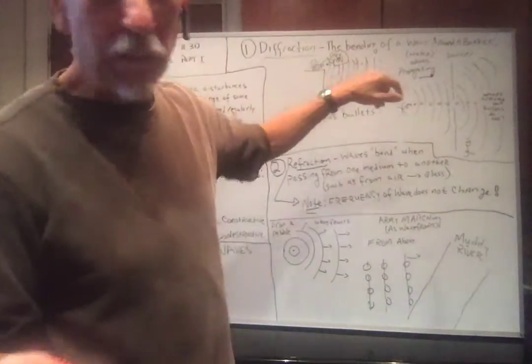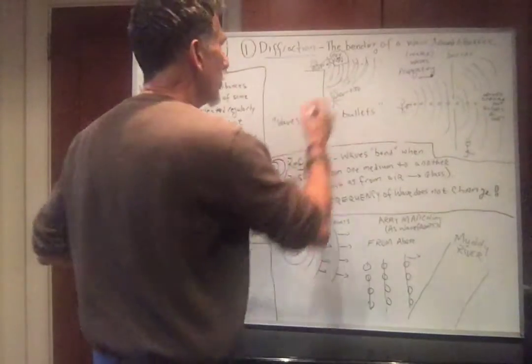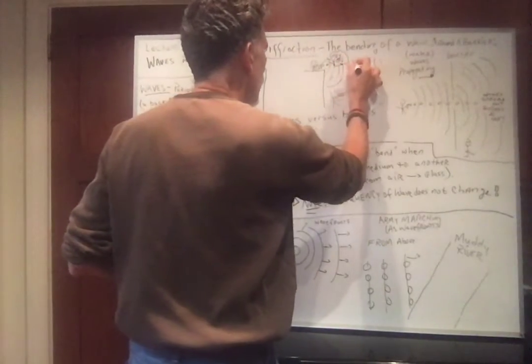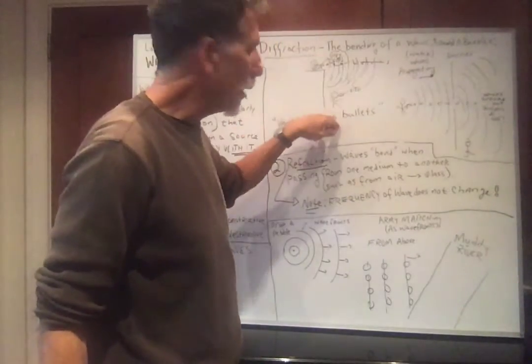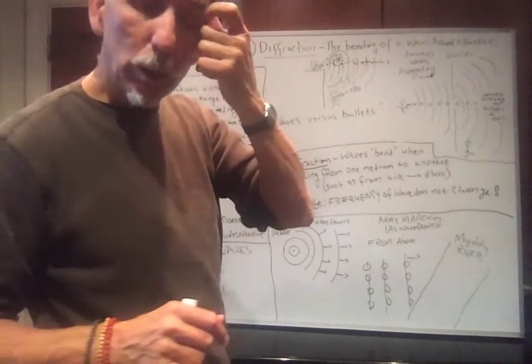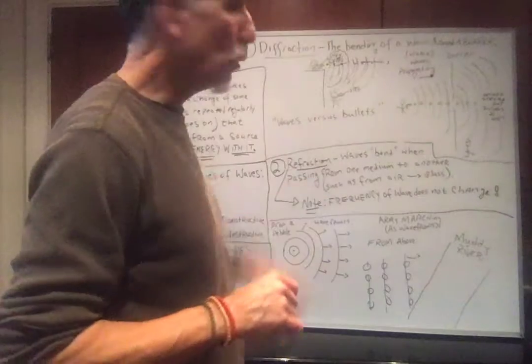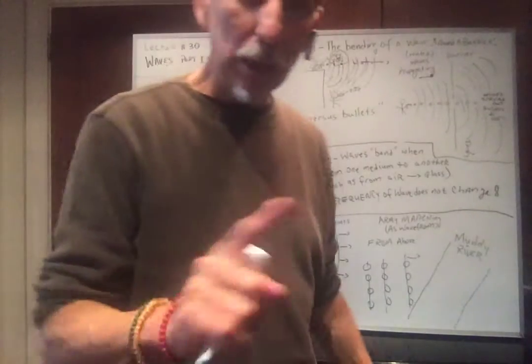Suppose I tried to shoot Vito. He's not a nice guy. But suppose I tried to shoot Vito. If you look, my bullets go straight. Bullets do not bend around a corner. This bending around a corner or bending around an obstruction is called diffraction. Waves diffract. Bullets do not diffract.